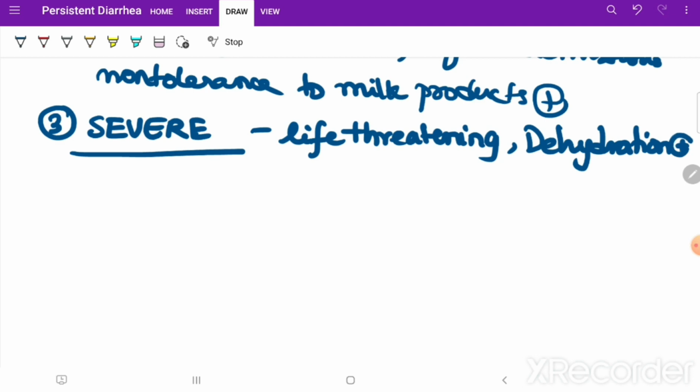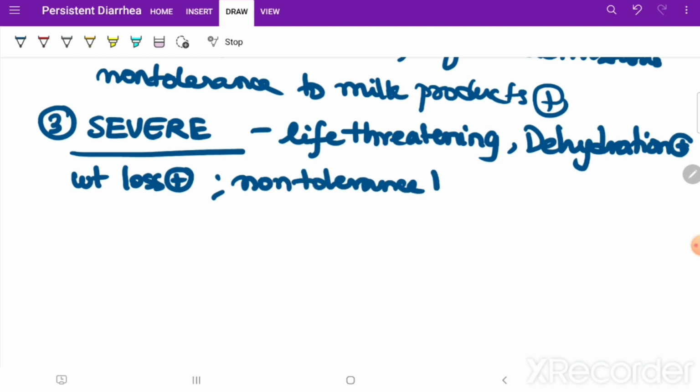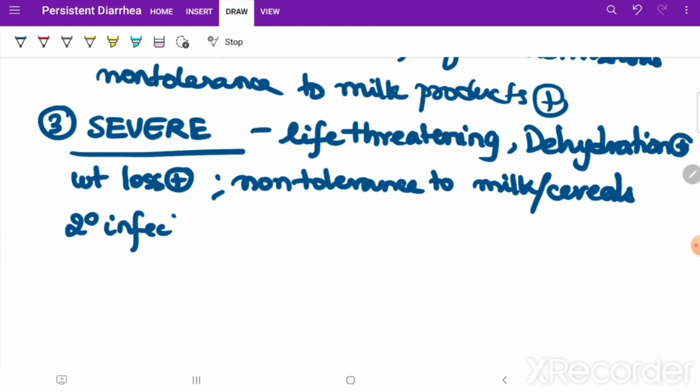There will be weight loss, significant weight loss may be there. And there may be a history of non-tolerance to milk or some cereals. So most likely there will be a secondary infection which coexists with this.